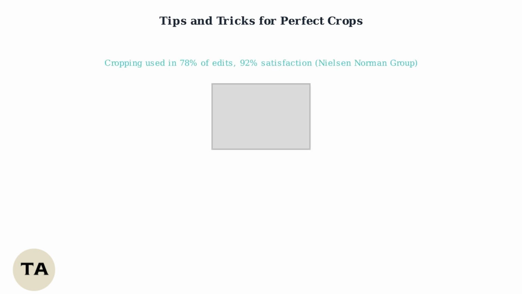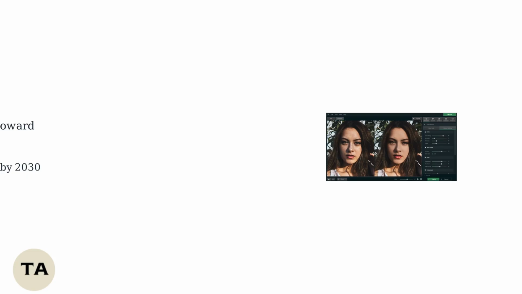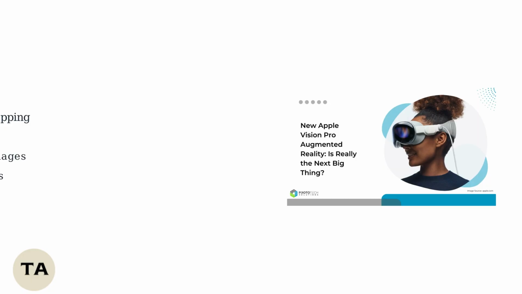Cropping is the top feature used in 78% of photo edits, with 92% user satisfaction rates for built-in tools, according to Nielsen Norman Group reports. The future of cropping is moving towards zero-click editing, with experts predicting 50% of photo edits will be AI automated by 2030. Look out for AR-enhanced cropping with Vision Pro, where you can walk around 3D rendered images for immersive adjustments. Apple is projected for iOS 20 in 2026. Embrace these advancements for even easier and more powerful photo editing on your iPhone.